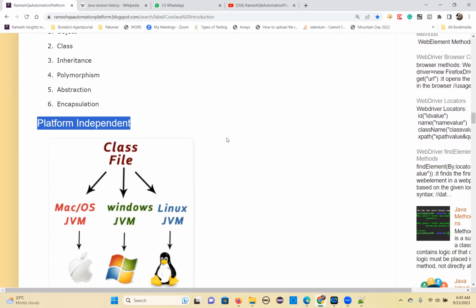What is platform independent? You need to understand first how the code will execute in the computer. Okay, so let me give this, then I will come back to platform independent. What does platform independent mean? It doesn't depend on any other platform, right? So that's what platform independent means: the Java code you're writing should run on all platforms without changing anything.